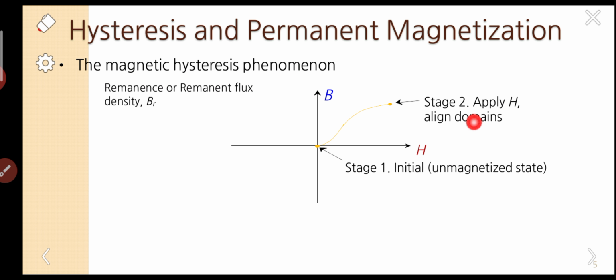If we increase the field further, it will not increase because it is already saturated. So stage 1 is unmagnetized, and stage 2 is saturated, with aligned domains.